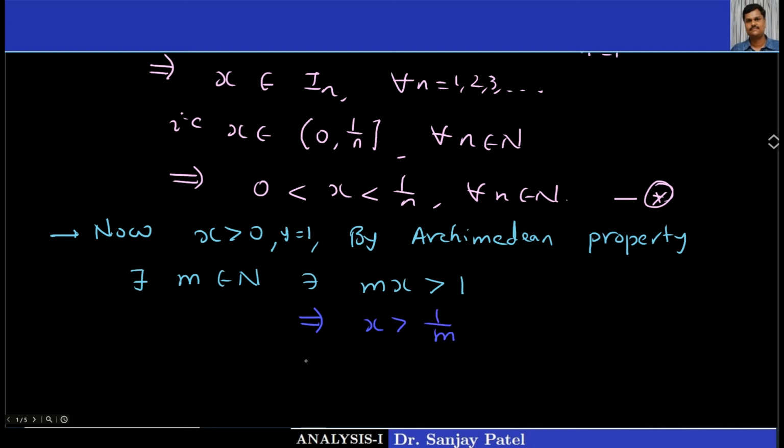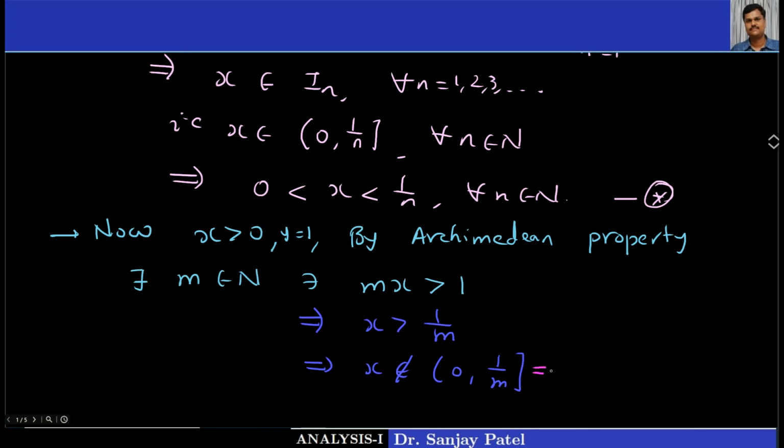If x is greater than 1 upon m, it means x cannot be an element of the interval 0 to 1 upon m. Because if x is in this, then we must have 0 less than x less than or equal to 1 upon m. But here x is greater than 1 upon m. So x does not belong to this interval. But what is the name of this interval?